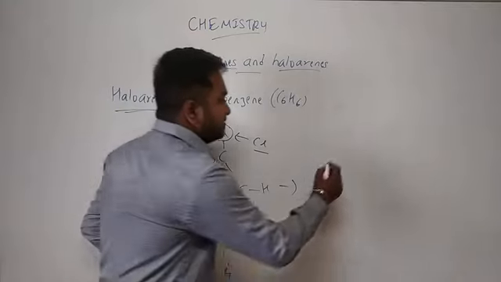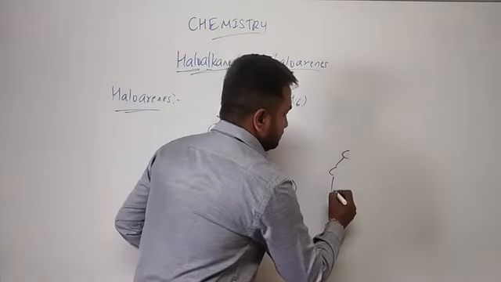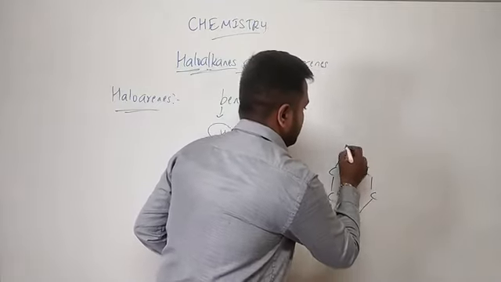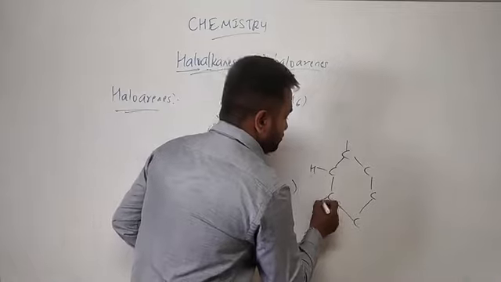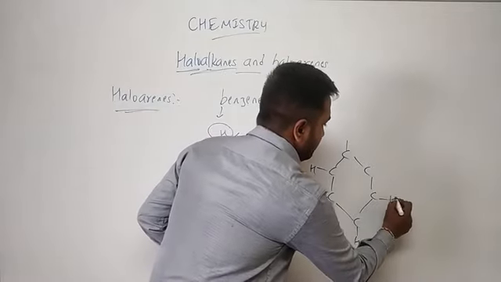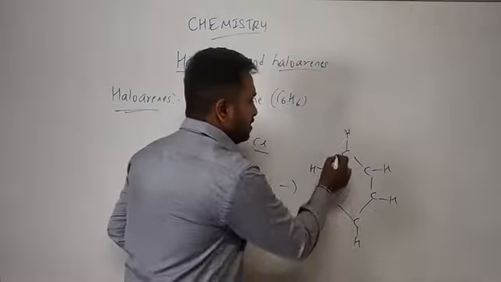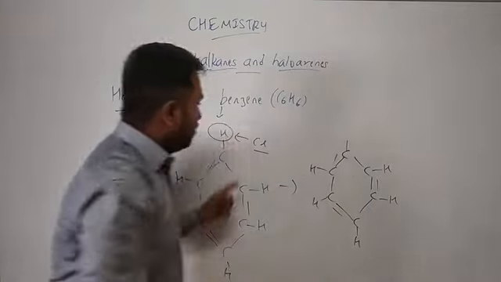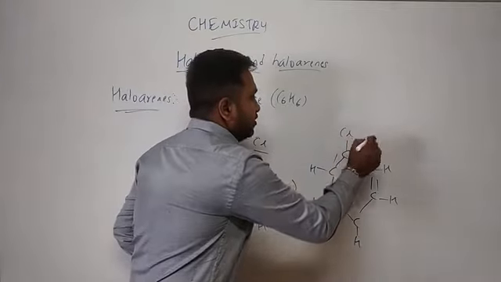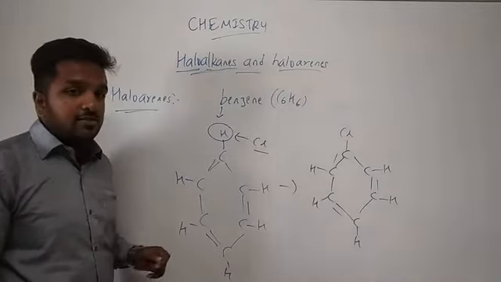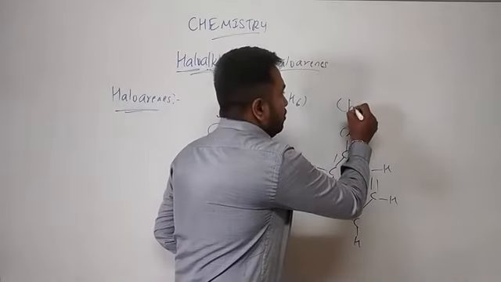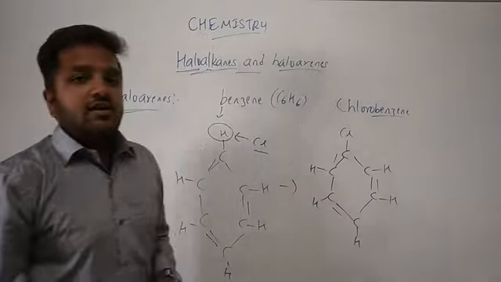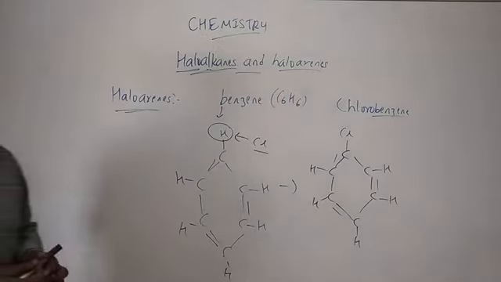So after this, what we will get? There was hydrogen everywhere in the initial compound, with alternating single and double bonds. Now this hydrogen has been replaced by chlorine. Now this is chlorobenzene. Clear? So this is how you get haloarenes by replacement.